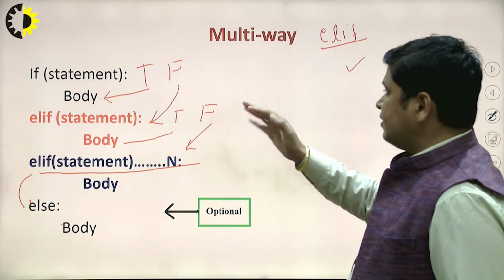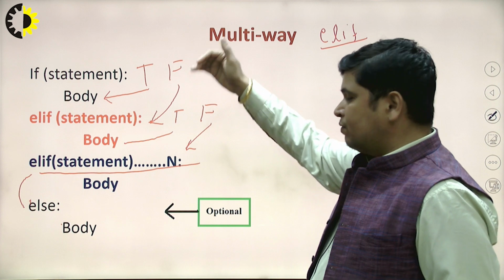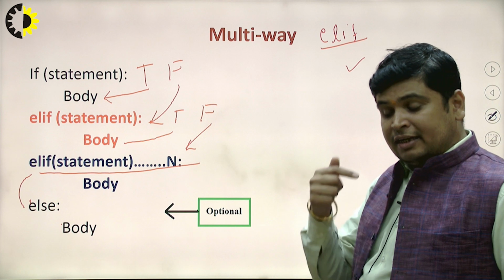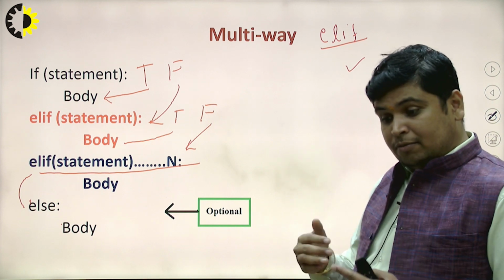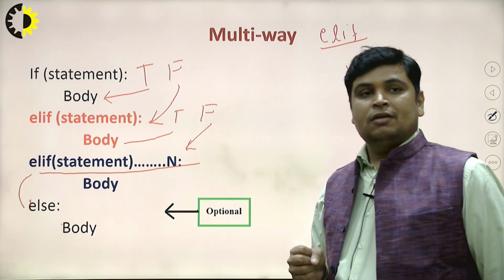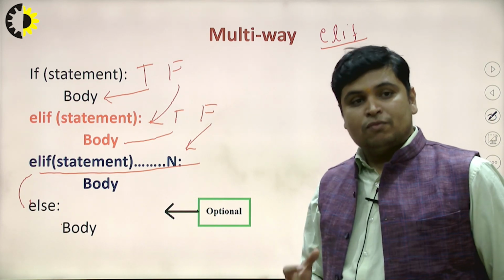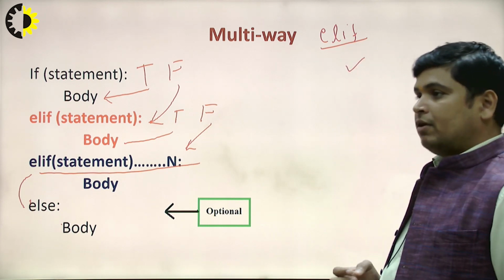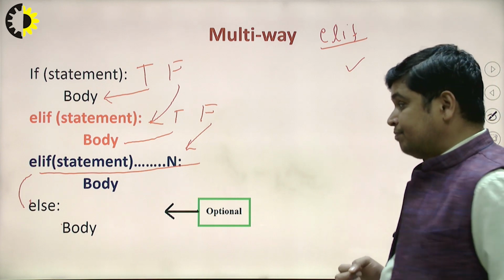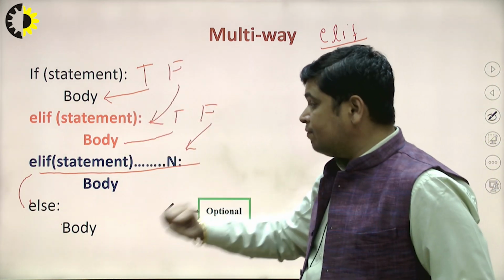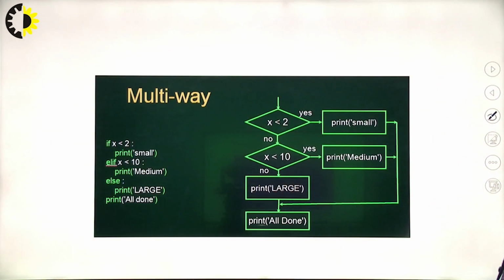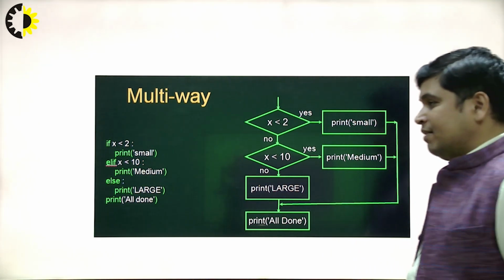If the first condition becomes false, the control moves to the next and that condition is evaluated. This process continues moving downward until it finds a true condition. If all conditions become false, then the else part will be executed. You will see here an example of elif.